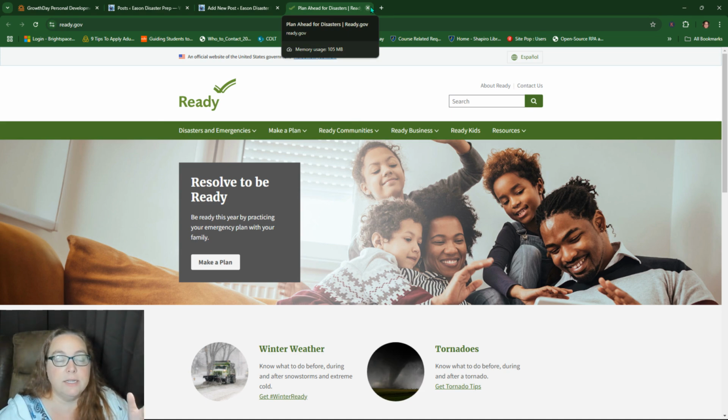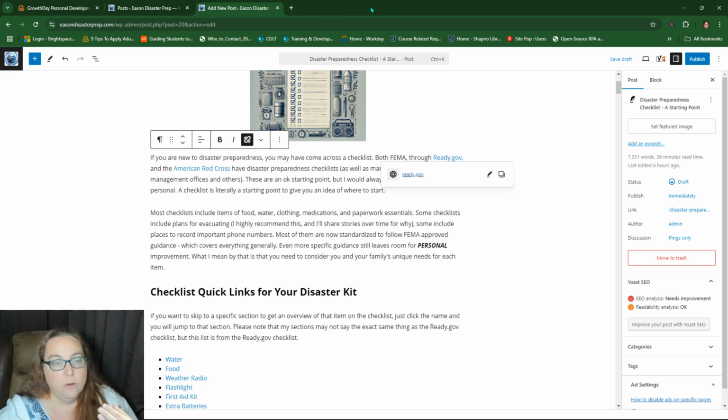Linking to a .gov site or a .edu site, things like that are pretty safe because it's not really a competition, right? I mean, theoretically somebody could say, hey, you're competing because you're talking about it, but I'm actually talking about their list. So I want to make sure that people can actually access it if they need it, right? So being helpful is more important than specific sources. So if your friend says, hey, link to my website, and it's not related to anything on your website, don't link to it because that wouldn't be beneficial to your viewers, to your readers, right?